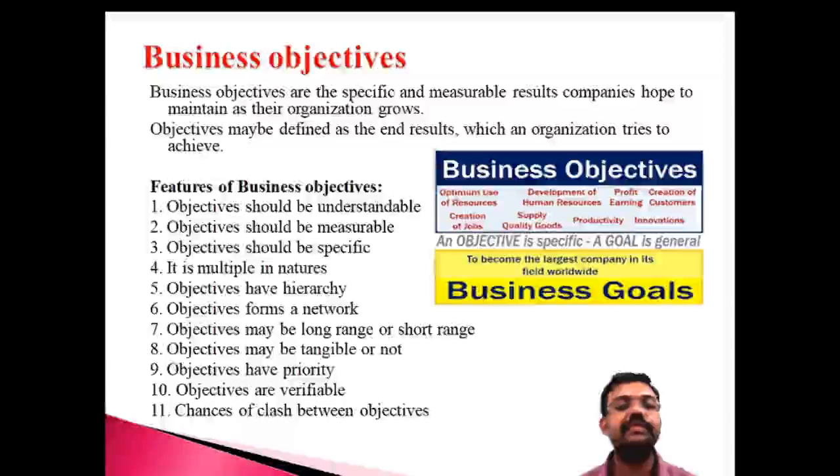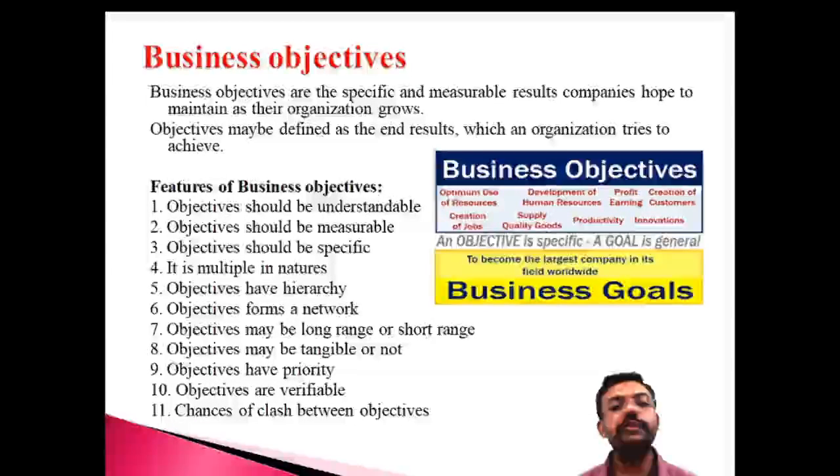We're discussing the different characteristics of the business objective. The first one is that the business objective should be understandable. It should be understandable to the general public and your organization members, so it should be understandable to everyone. Another one is that it must be measurable. Suppose maximization of profit can be measured in terms of profit, and minimization of loss can be measured in terms of loss. The second important characteristic is that objectives must be measurable.